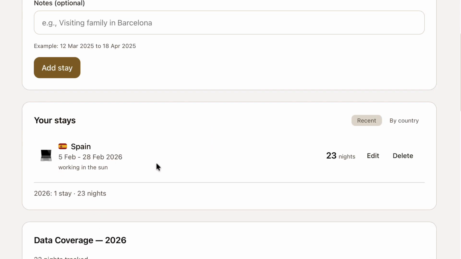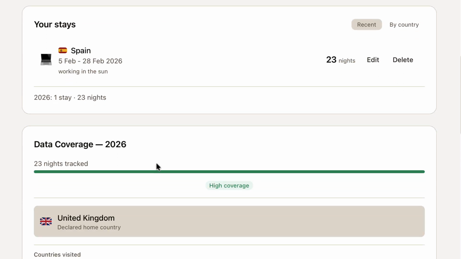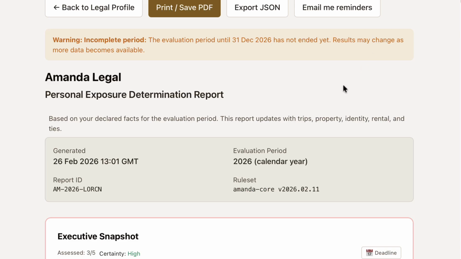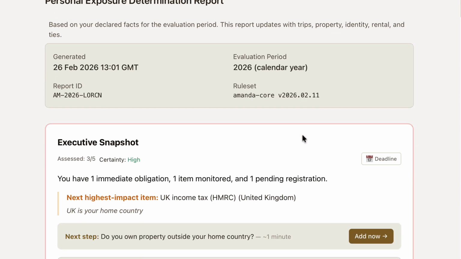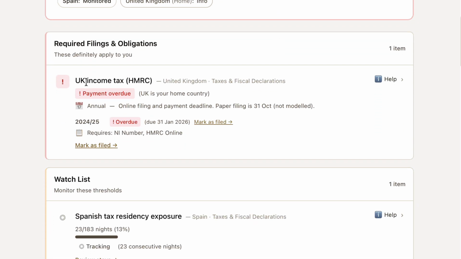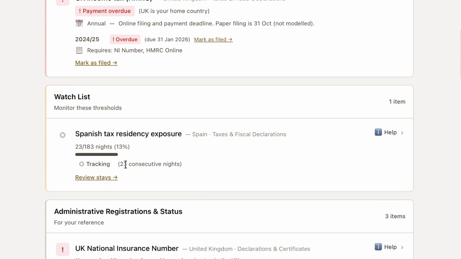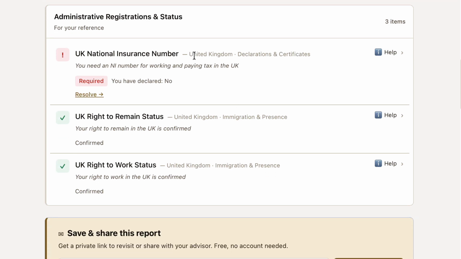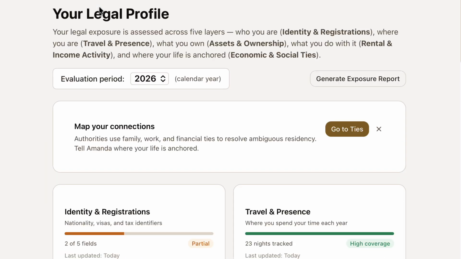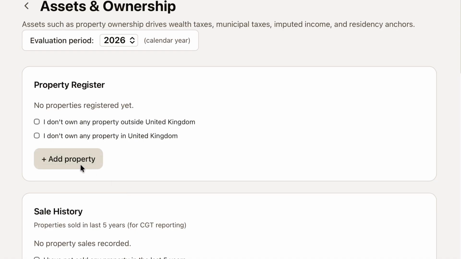That is not a feature. It is a foundation. At any point, you can generate an exposure report and see clearly where you stand. In this first scenario, Mark has only a limited connection to Spain. The report therefore focuses primarily on his UK tax and legal obligations, reflecting his status as a UK resident and as an EU citizen.